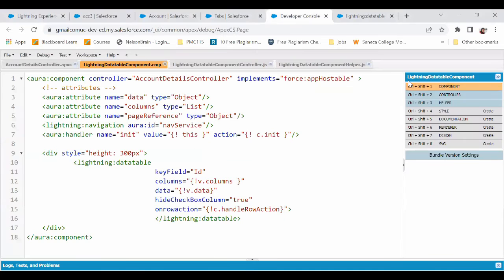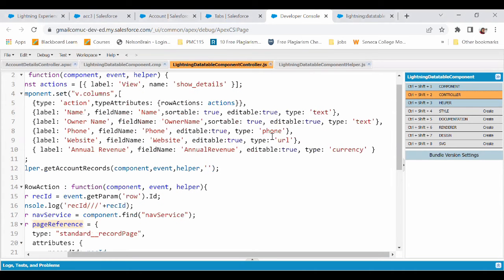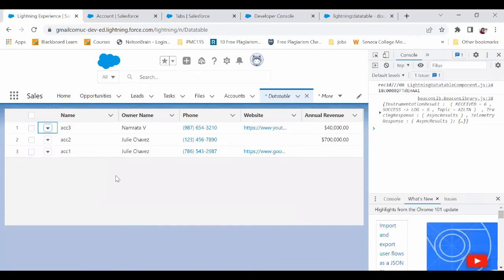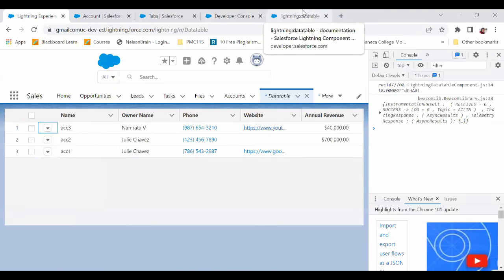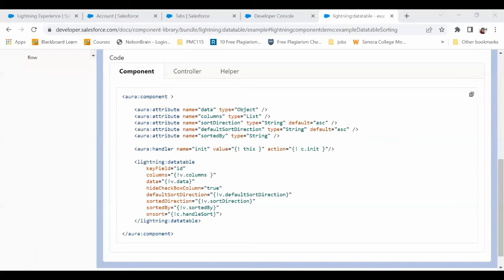Now the next requirement that we also mentioned was that when somebody clicks on website, it should open in a new tab, right? That would automatically be achieved if you define the type as URL. So let's suppose I'm in the Lightning data table. This is the URL. And when I click on it, it opens in a new tab by default. Okay.